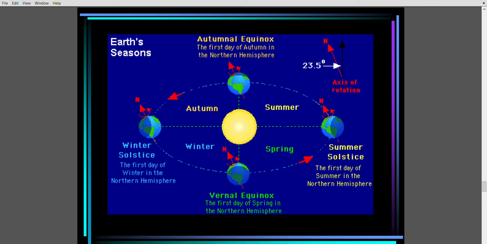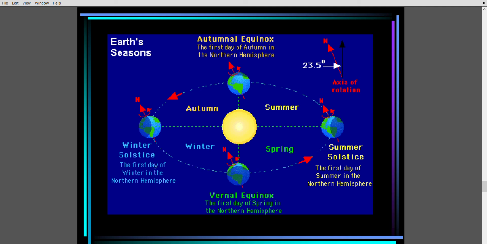Winter solstice is the day when northern hemisphere has winter season and it is the shortest day and the longest night. So summer solstice is the situation when we have the longest day in northern hemisphere. Winter solstice is the day when we have longest night in the northern hemisphere.